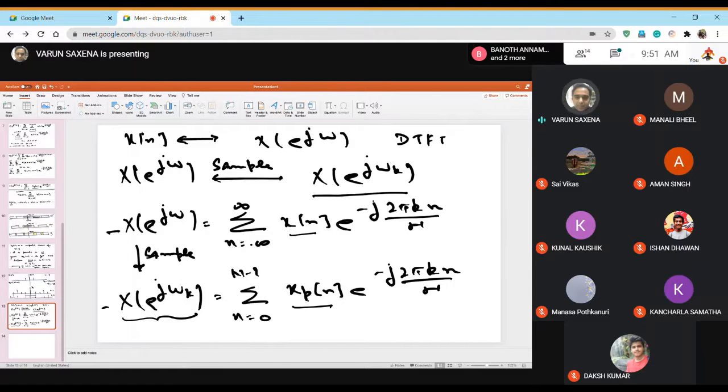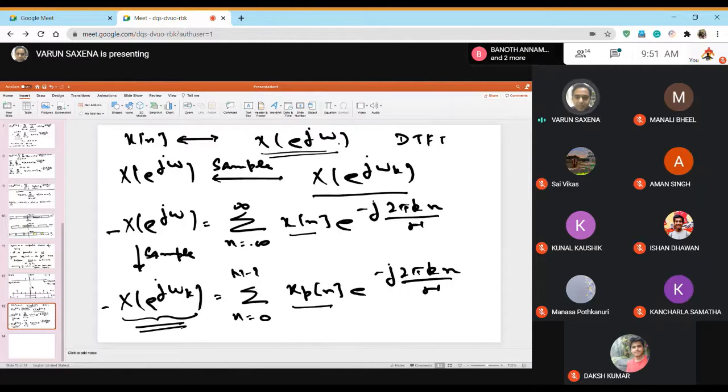Because if you cannot obtain xn back from xpn, then storing these values would not really mean anything to you, because the ultimate idea is to find some way in which we can store the frequency transform of xn in a computer. But we cannot store the frequency transform of xn in a computer, because this thing over here has infinite sums and infinite frequencies.